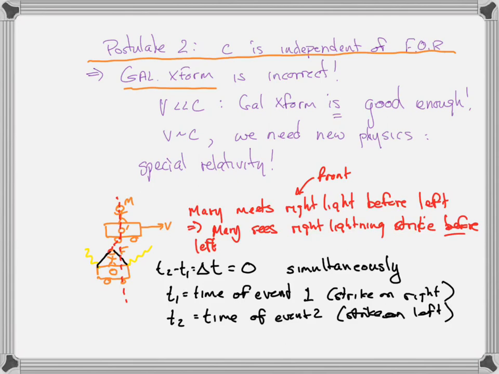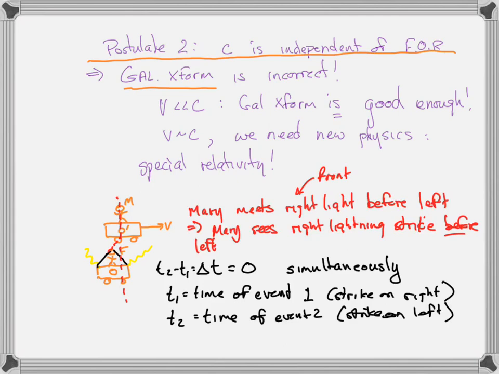So what does she have to... I'm sorry. She sees the light before Frank sees the light, but she sees the front light coming from the right or the front of the car before she sees the light coming from the back or the left of the car. So what does she have to conclude? If the light is still coming at her at c, then she can't conclude just that, oh, the light from the front came at me faster. She's in the center of the car.